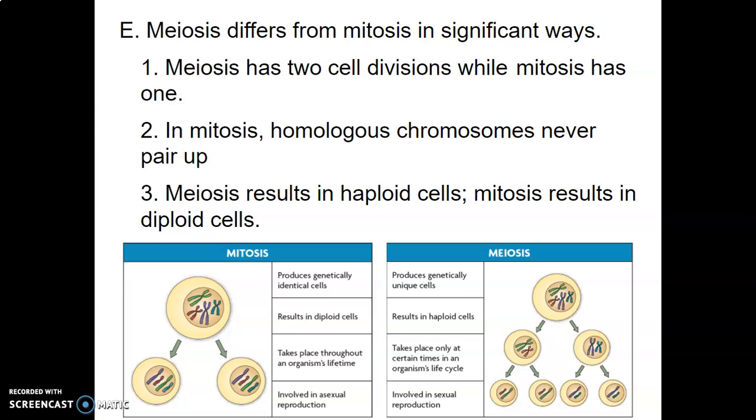Meiosis produces genetically unique cells. There's 4 of them, and they're all haploid. And it only takes place during certain times in the organism's life cycle. Think about a female. A female is only going to produce these haploid cells, these 4 unique cells, which are going to become egg cells, from the time of puberty, which is around early teenage years, until what's called menopause, which is later middle life, somewhere around the late 40s. At that point, meiosis is not going to occur anymore. We'll talk more about that in anatomy in 2 years. But meiosis only takes place during certain times.